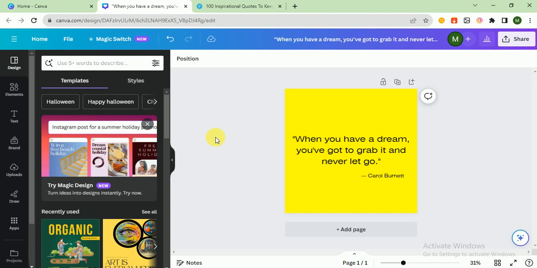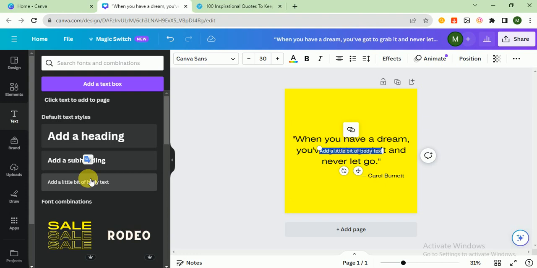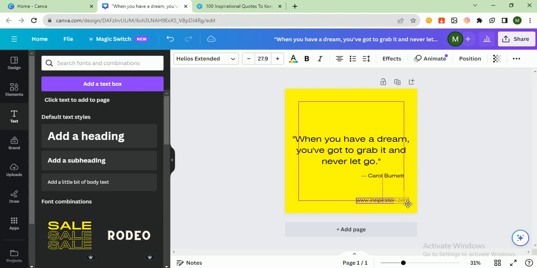It looks great. After that, I add a piece of text here for the website. You must have a website, because a website builds authority for your Instagram page or post. So after that, www dot inspiration.com. This is a dummy website, but this is just for learning purposes. Now I want to change the text font, so I change the font and it looks good.